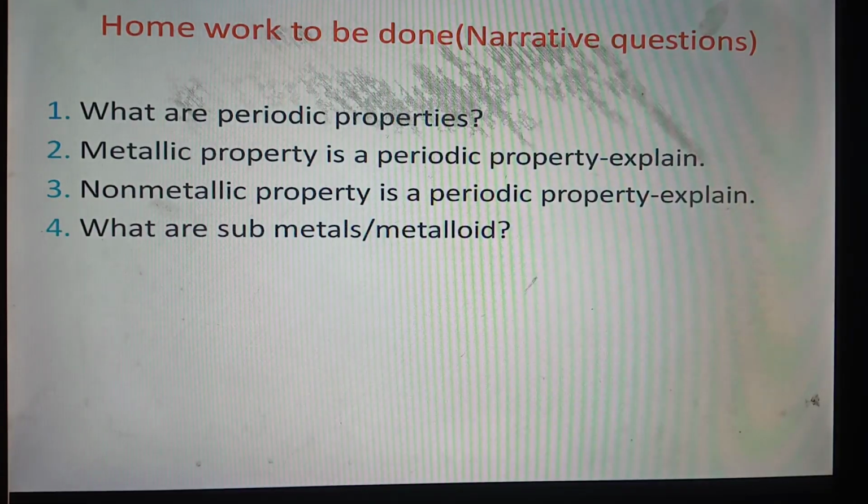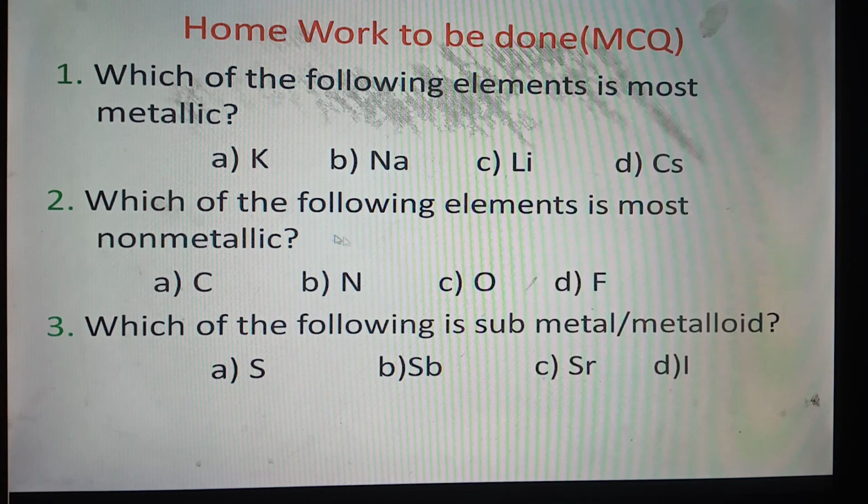Now I have given you some homework. Number one question, what are periodic properties? Then number two, metallic property is a periodic property, you have to explain. Then non-metallic property is also a periodic property, explain. Number four, what are submetals and metalloids? I have given you some MCQ questions. Please solve these MCQ questions on your own, and prepare for the next class. I shall deliver my next class within 3 or 4 days, and have a study from your textbook.